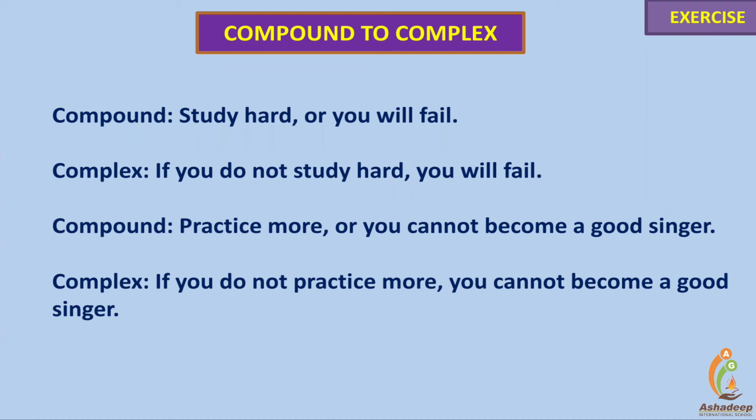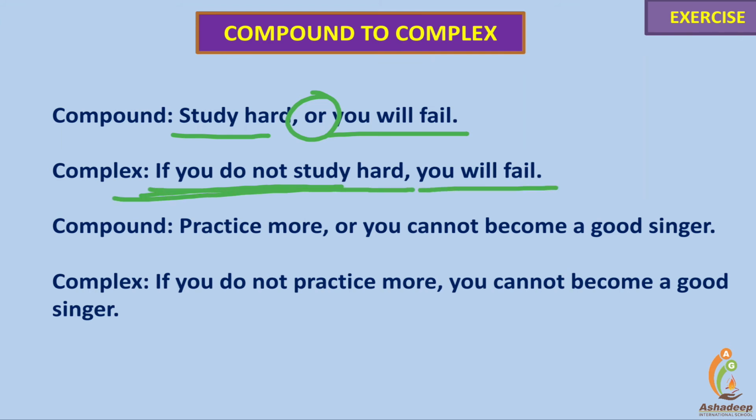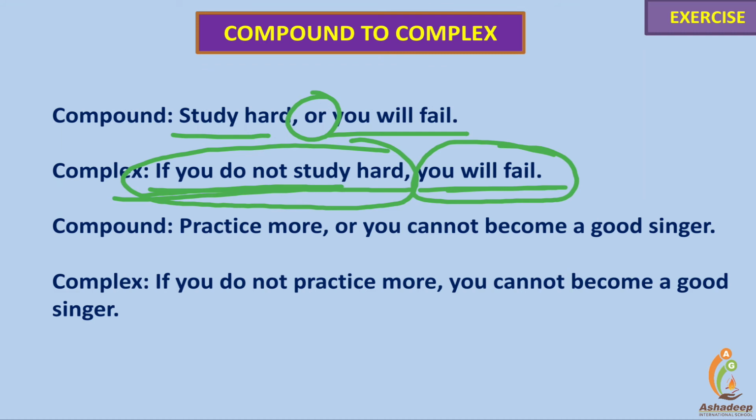Next example. Study hard or you will fail. "Or" is a coordinating conjunction. If you do not study hard, you will fail. Two clauses: the first one is a dependent clause, and you will fail is the independent one, the main clause. The same can be written: unless you study hard, you will fail, or you will not pass.